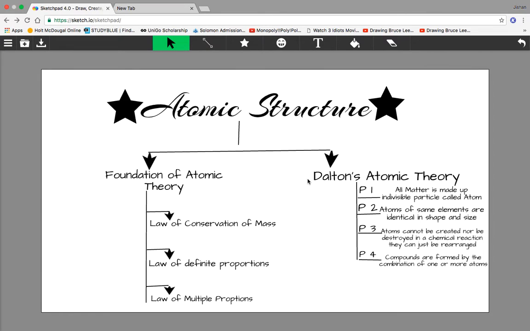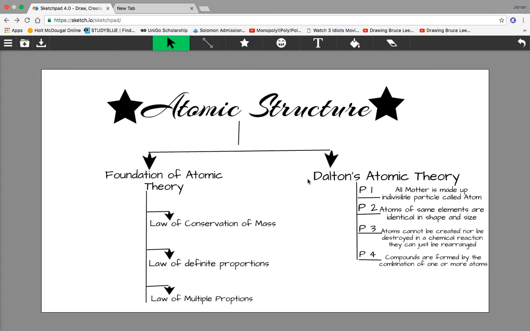So for 1,000 years, chemistry had no atoms. Then during the 18th century, scientists started researching it, and they found that atoms do exist. They said yes, Democritus was correct, atoms do exist. As soon as people came to know that atoms exist, they started researching on it, and through that we came to know the foundation of atomic theory.